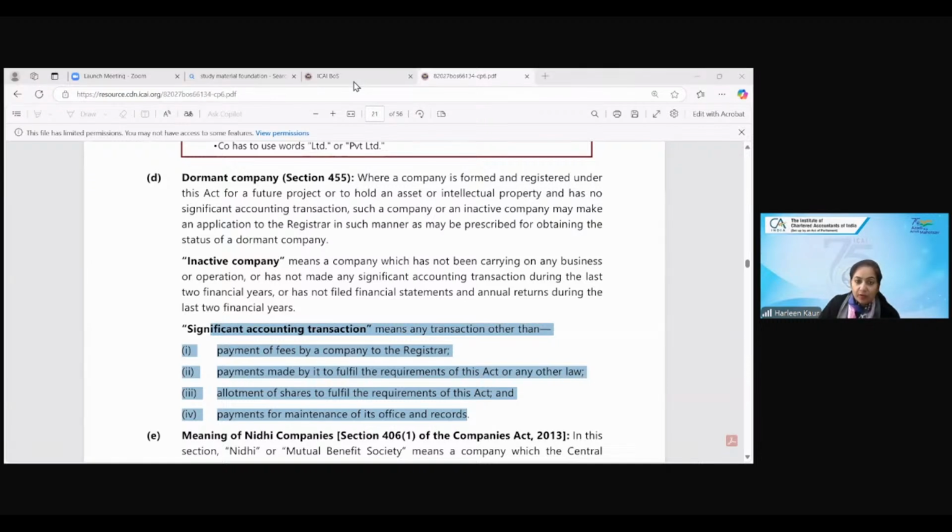Excellent answer, Divyansh, Pavan Kumar, all of you good. But generally, students think that if you're doing these transactions, then you're not a dormant company. Then you are a dormant company if you're not doing anything apart from this. All right. Yes, Gaurav. Ma'am, if the company fails to maintain the accounting transaction like these 4, it is called a dormant company. Yes. If it is doing only these 4 things, then it is a dormant company. It shall be doing some more business, not just these 4 transactions.